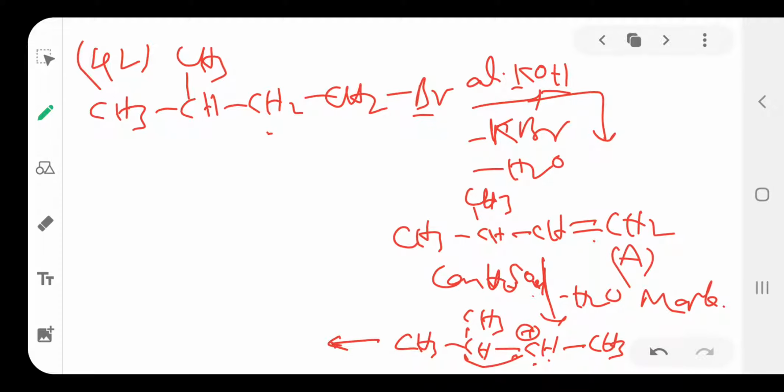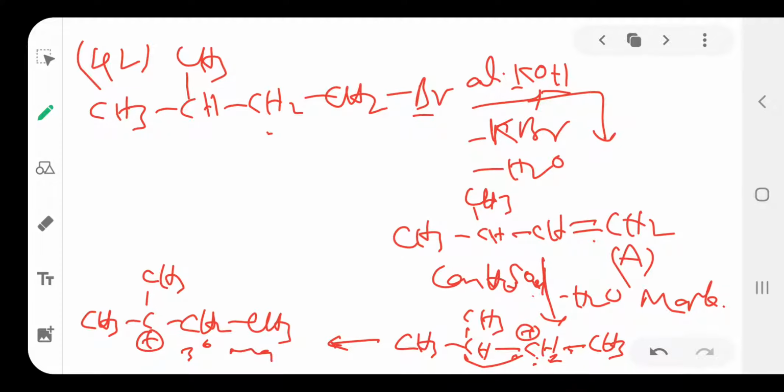So a 1,2 shift of hydride ion forms CH3 plus CH2 CH3, this is a tertiary carbocation, while the other is secondary. This is the major product B. Your question is which one is major and which is minor, so this is the major product.